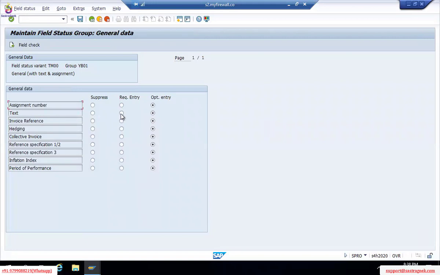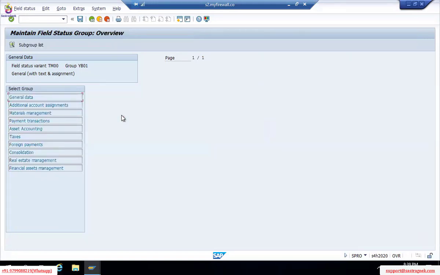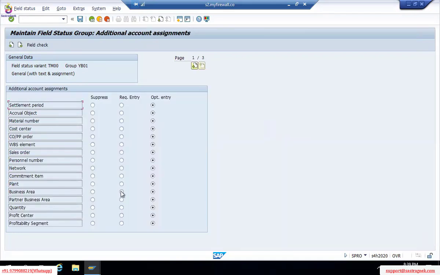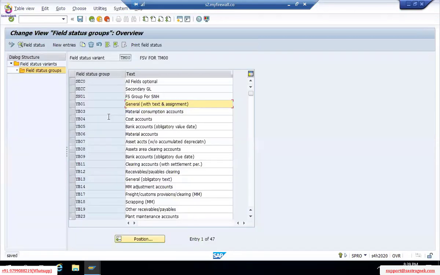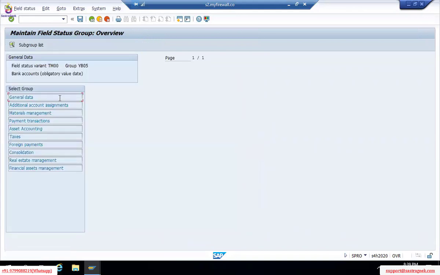Do a small change, test required entry fields. So business area, required entry field. Go to additional account assignment, business area, required entry field. Save. So in this way, we can do the groups copying and then making the changes.